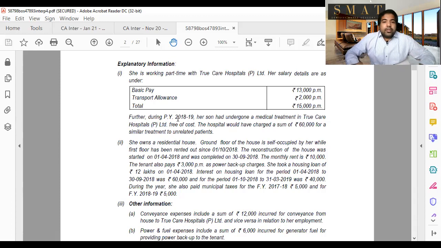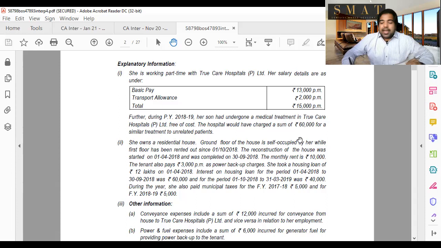Next, guys, during the year, her son had undergone a medical treatment in True Care Hospitals Private Limited free of cost. The hospital would have charged a sum of 60,000 for a similar treatment to unrelated patients, guys. So medical treatment, this is a perquisite. Let's go to medical facility in India. Is it first one of those people? Yes, guys, your spouse and your children, parents and siblings if dependent. Here it is a son, so this will be considered. But guys, here it's not a private hospital, it's your own self-managed hospital. True Care Hospital itself is providing it, and in that case there is no perquisite.